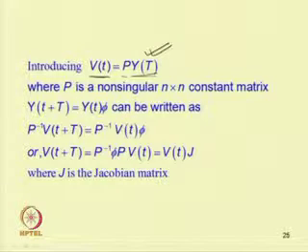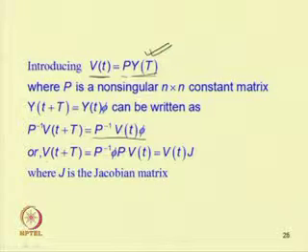We can write y t plus T equal to y t into phi. Substituting y t equal to p inverse V t, I can write p inverse V t plus T equal to p inverse V t into phi.